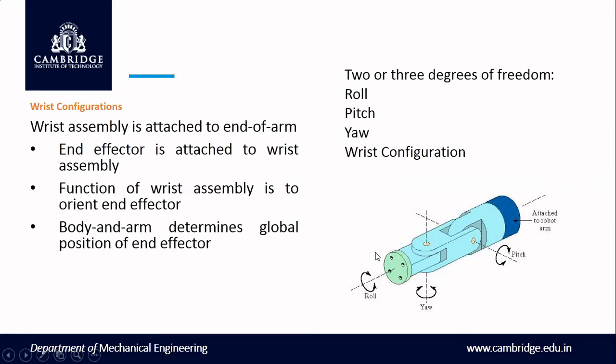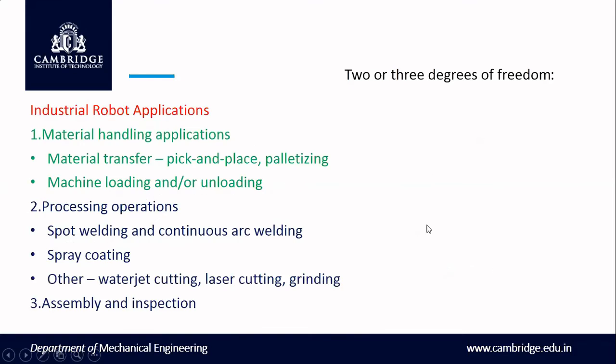Okay, and then here there are a number of things. That is, a 2 or 3 degrees of freedom system will be there: rolling, pitching, yawing. This is wrist configuration. That is rolling, here it can roll in the sense that it can rotate 360 degrees. And then yawing is nothing but at this axis, this part can move in this direction. That is called yawing. And then pitching is there. At this axis it can move up and down.